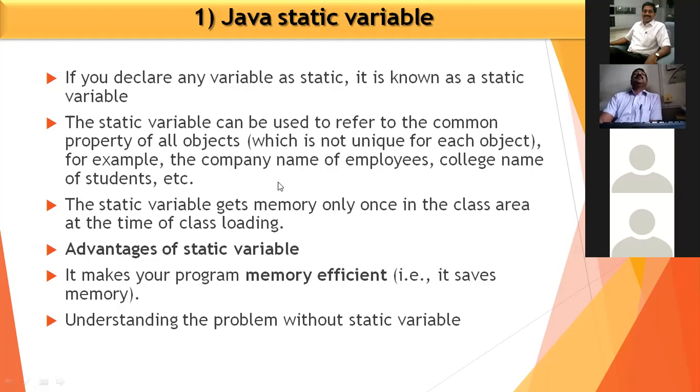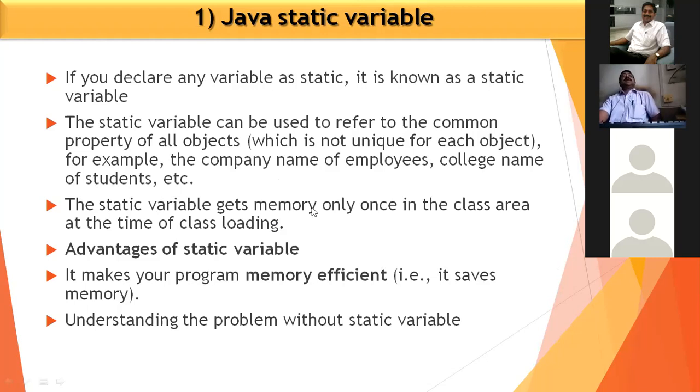Those properties are different, so we can use static variables to refer to the common property of all objects.